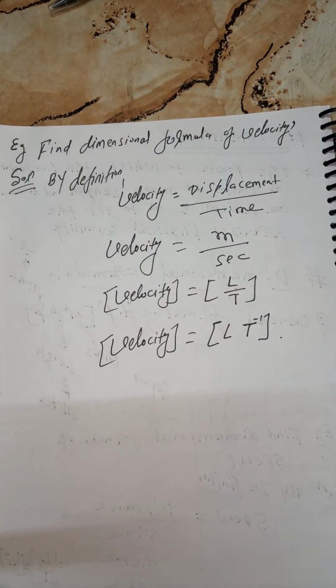Velocity is equal to LT minus 1. So this is the answer, my dear.